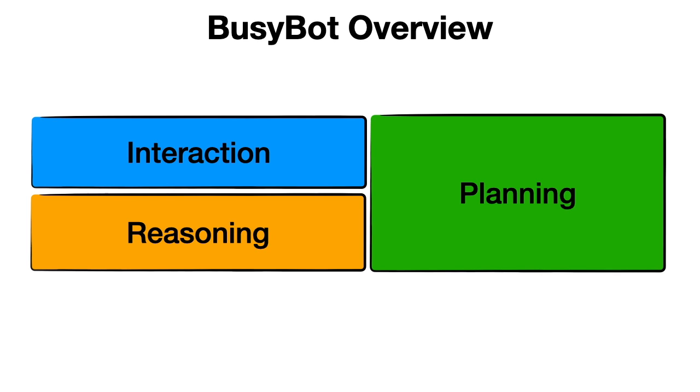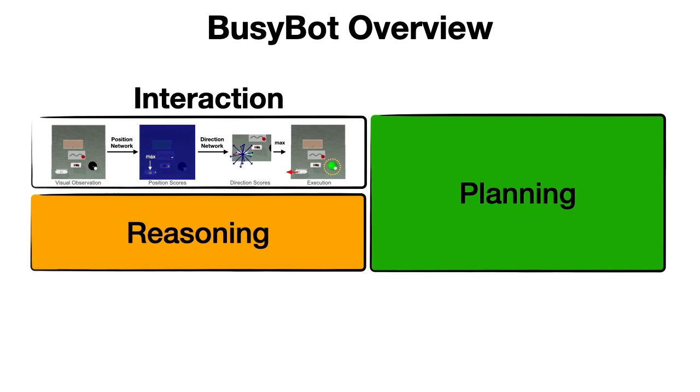We propose a self-supervised learning pipeline, BusyBot, for an embodied agent to learn three fundamental capabilities: interaction, reasoning, and planning. In the interaction module, the agent learns an interaction policy to efficiently interact with objects and explore novel states in the BusyBoard environment.